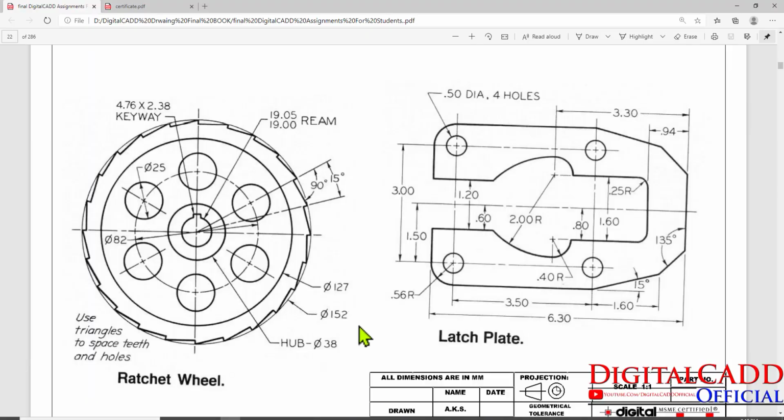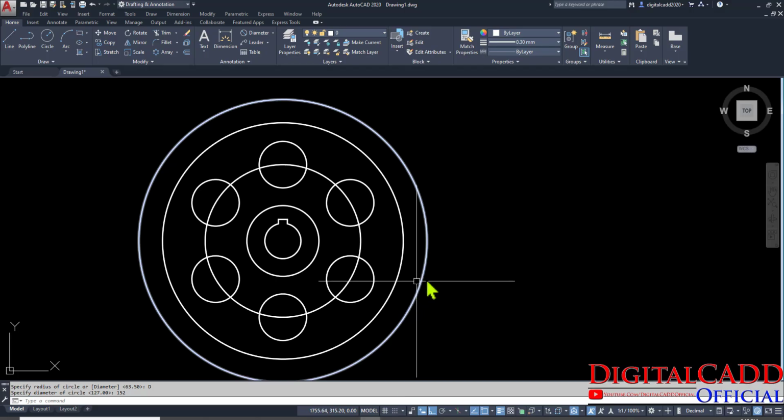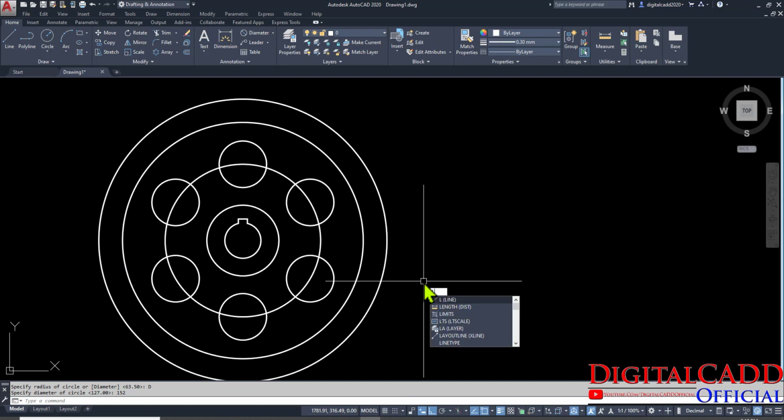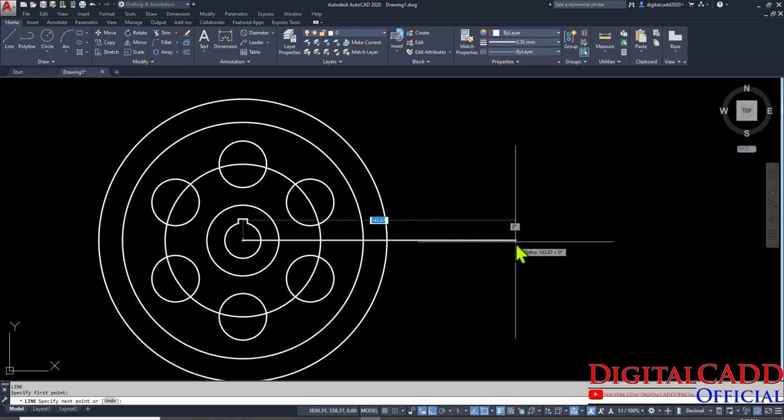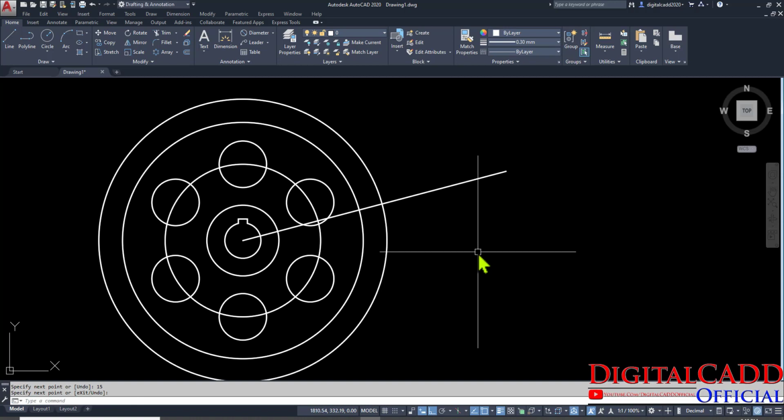Okay, now we need to create these teeth. How could we create these teeth? Okay, so let's have a look carefully. L for line, start from this center point, drag it like this. Press tab and type here 15 degree, enter.